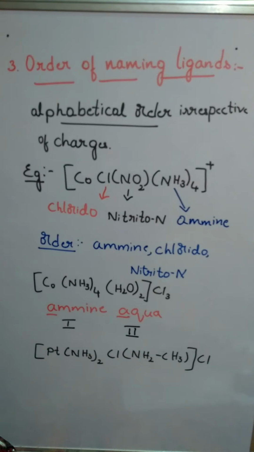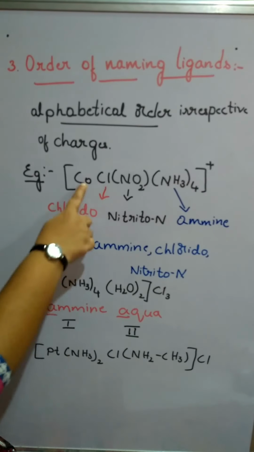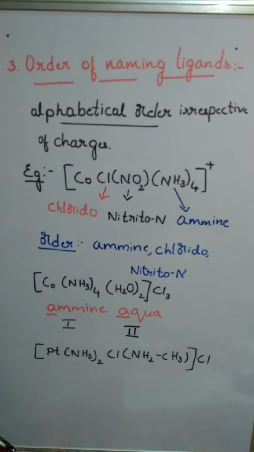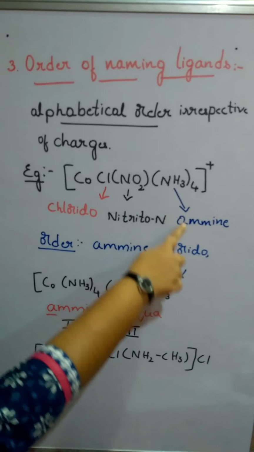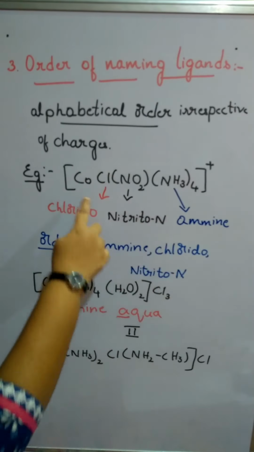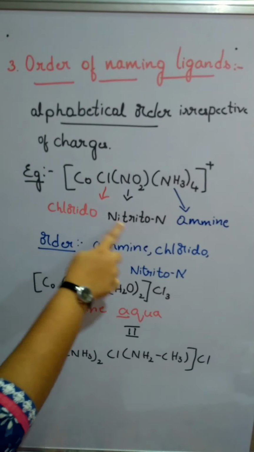Remember, usually the names are given according to the IUPAC nomenclature, but the formula may or may not follow IUPAC order. So remembering the rules is very important. You can observe in this formula itself, amine should come first, then chlorido, then nitrito.